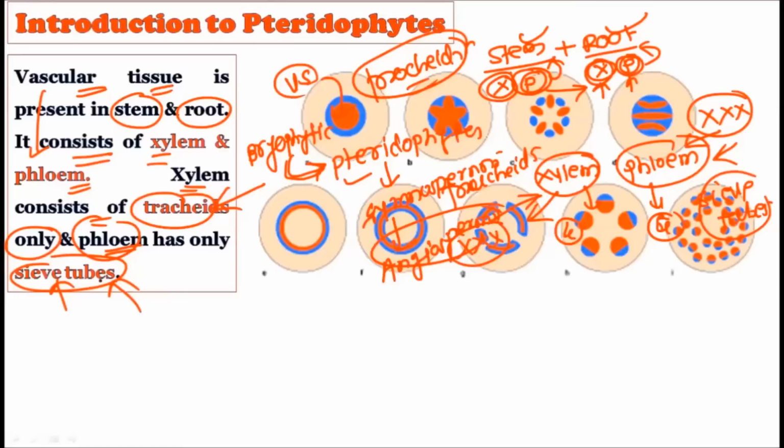So you can say that on the evolutionary line, the pteridophytes are evolving from the bryophytes. That is why we consider pteridophytes the more advanced form when we compare them with the bryophytes. But they are still lagging behind the gymnosperms and the angiosperms in differentiation of the vascular tissue, that is, the xylem and the phloem. The xylem and phloem are not very well differentiated in the pteridophytes, but what they show is a pseudo type of vascular system, in which the xylem is only made up of the tracheids and the phloem is only made up of the sieve tube cells.